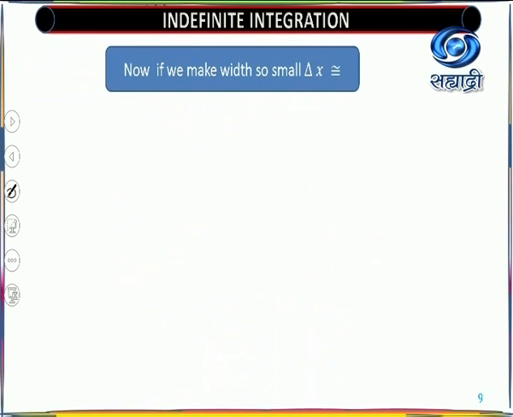Now this is not exact because there are areas not included if the width is not small. So small means what? We want delta x approximately equal to 0. Approximately 0 means, as we already studied in pair of lines, it is coincident: the other side of the rectangle coincides with the first side.